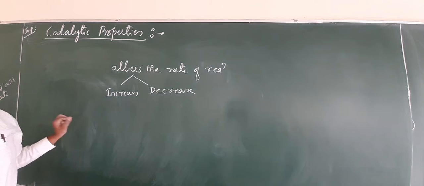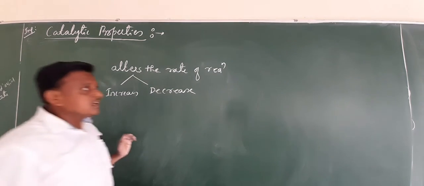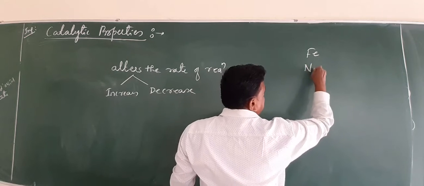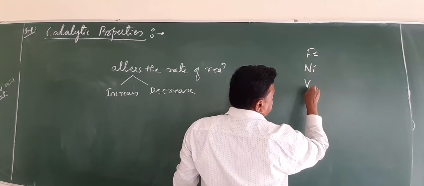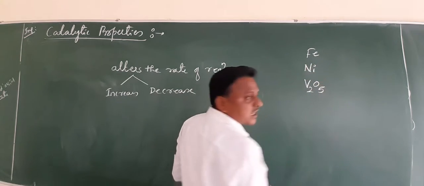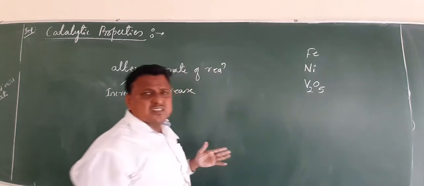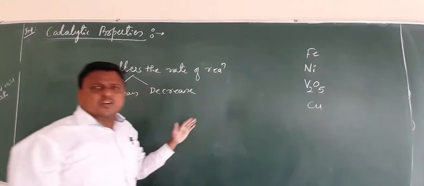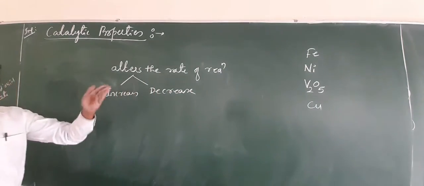Especially transition metals are very good catalysts. As mentioned in the syllabus, iron is a good catalyst, nickel, and vanadium in the form of vanadium pentoxide is a good catalyst. So many catalysts. Copper is used for dehydrogenation. So many transition metals are good catalysts.